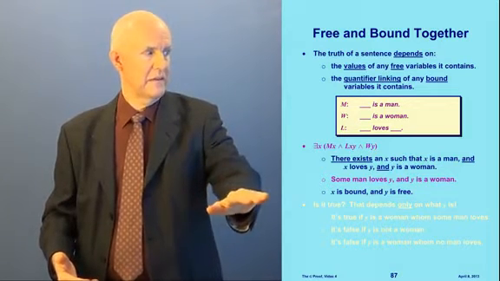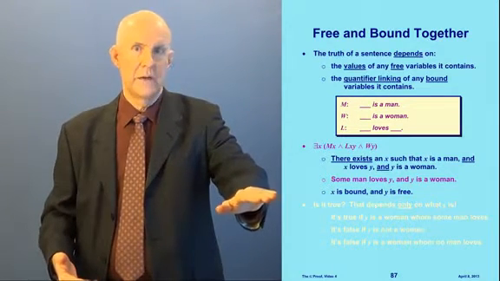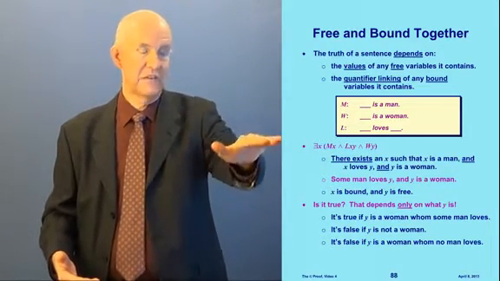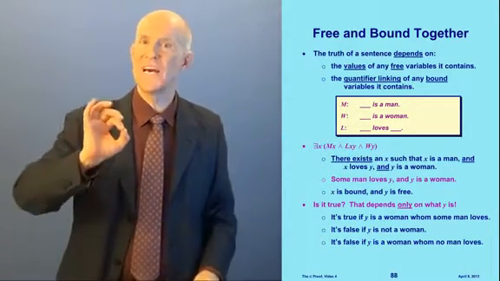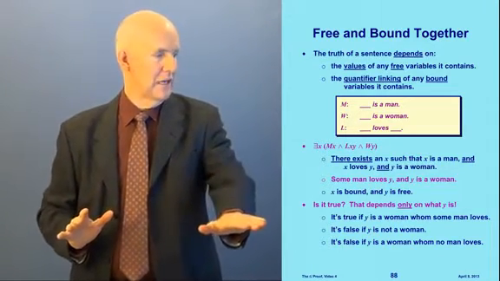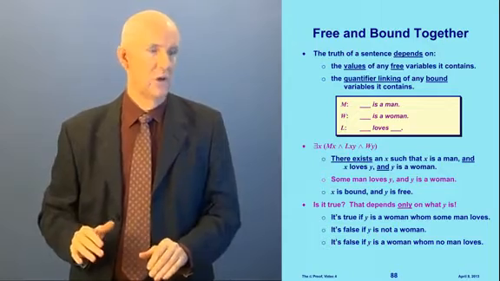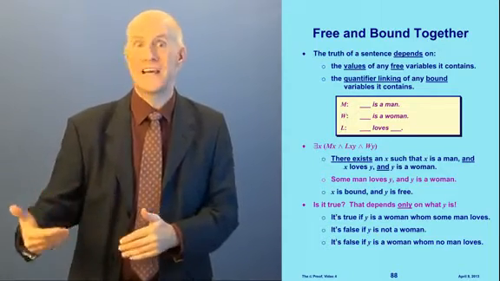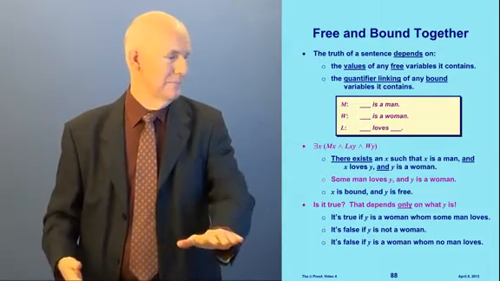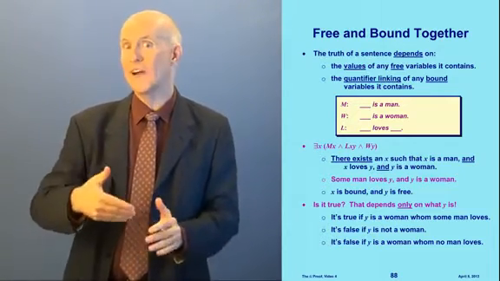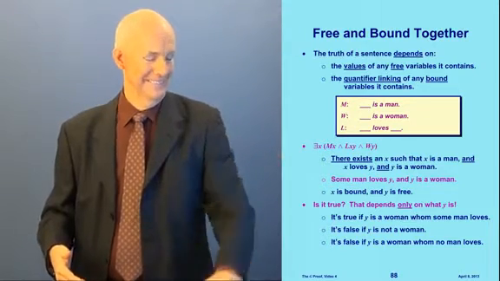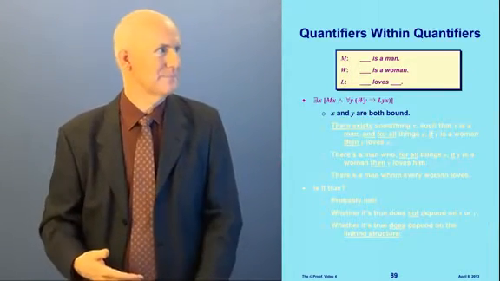Now in this sentence, X is bound, and Y is free. Is this sentence true? It depends only on what Y is. It doesn't depend on what X is. It's true if Y is a woman whom some man loves. It's false if Y is not a woman. It's also false if Y is a woman that no man loves. Depends on what Y is.